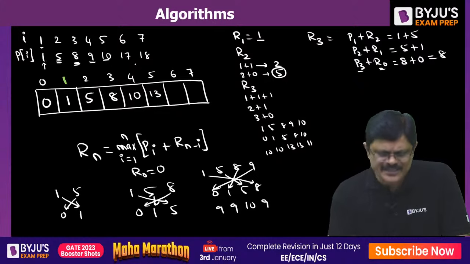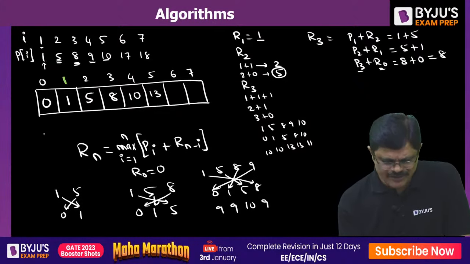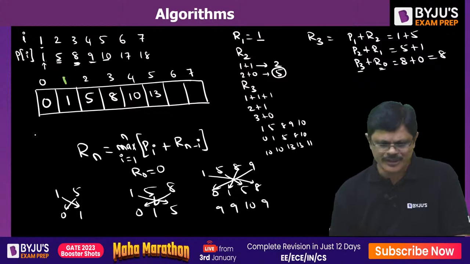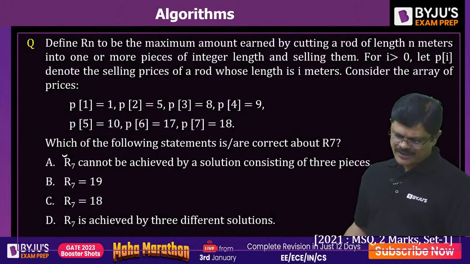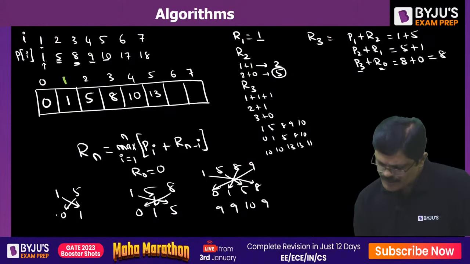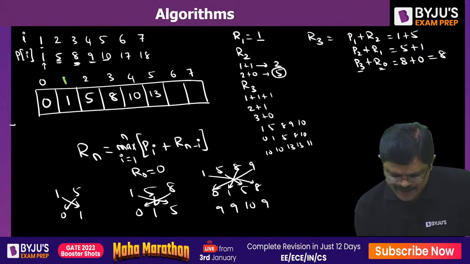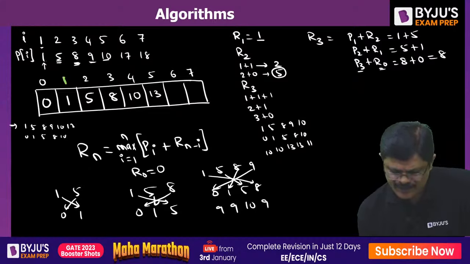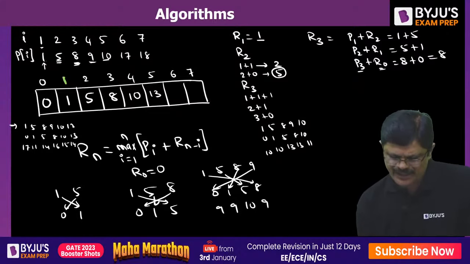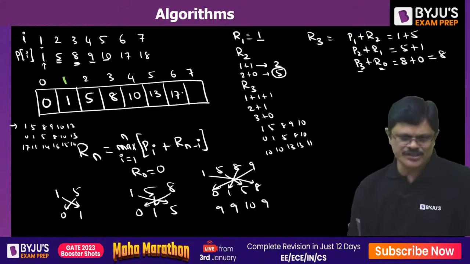Next one. Again, the next 6 values you take. 17 plus 0, 17. Where should I write? In the next slide? I think we are exhausted with the slide. No problem, somewhere I'll put this. I'll write it here: 1, 5, 8, 9, 10, 17 and 0, 1, 5, 8, 10, 13. So 17 plus 0 is 17, 10 plus 1 is 11, 9 plus 5 is 14, 8 plus 8 is 16, 5 plus 10 is 15, 13 plus 1 is 14. Highest cost is 17.